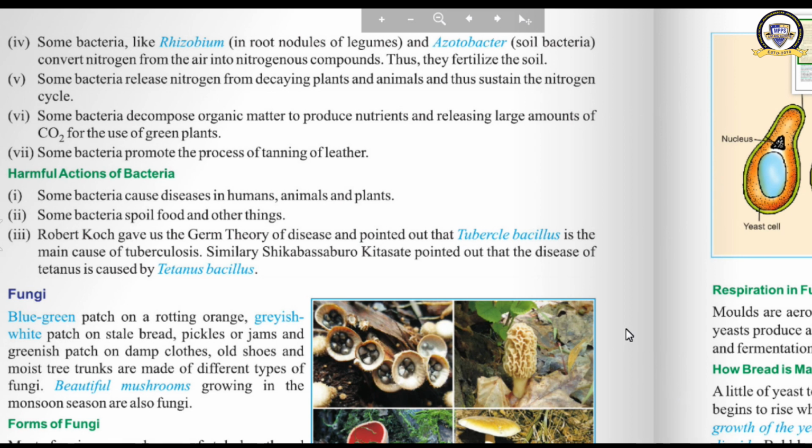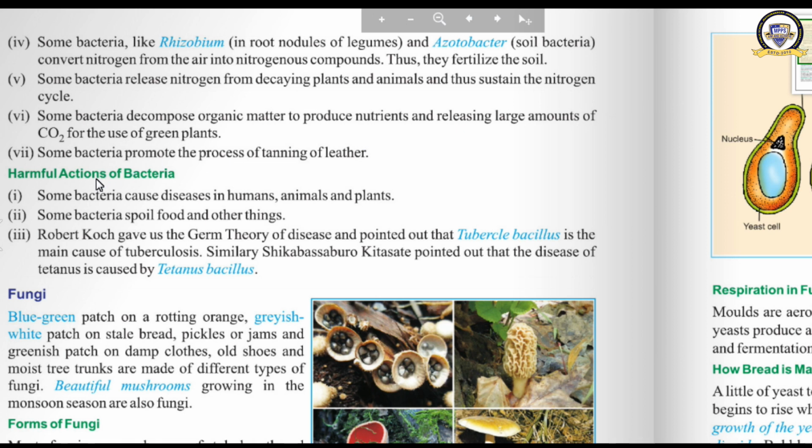See the next useful action performed by bacteria. Some bacteria like Rhizobium and Azotobacter convert nitrogen from the air into nitrogen compounds. Thus, they fertilize the soil. Some bacteria release nitrogen from decaying plants and animals and thus sustain the nitrogen cycle. Some bacteria decompose organic matter to produce nutrients and release large amounts of CO2 for the use of green plants. Some bacteria promote the process of tanning of leather.